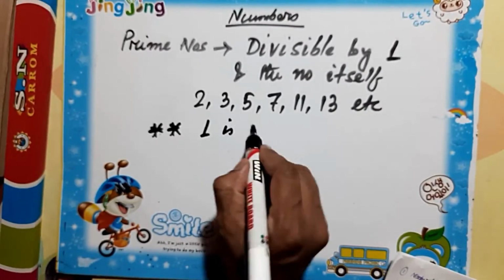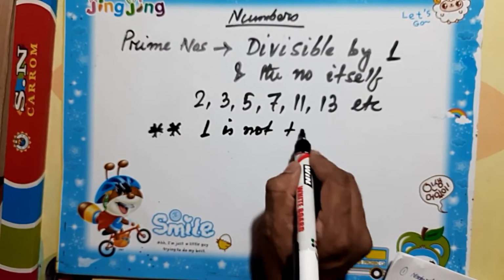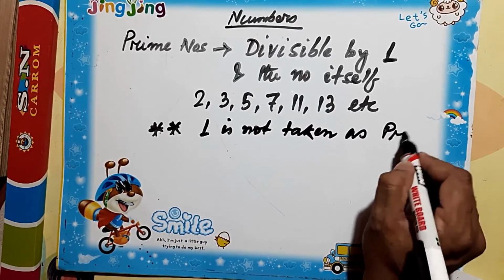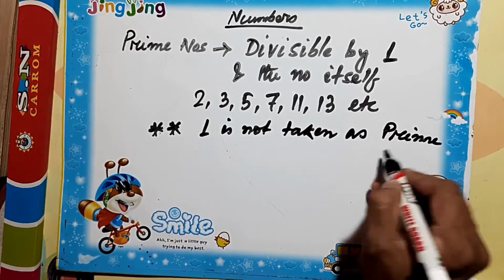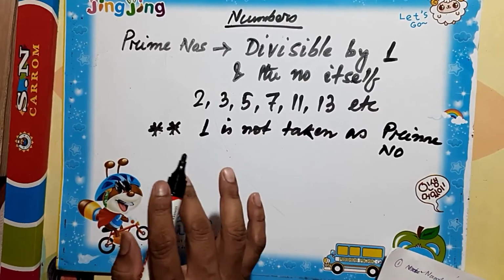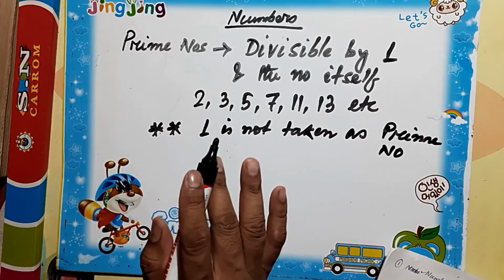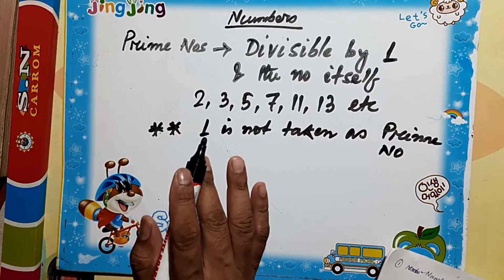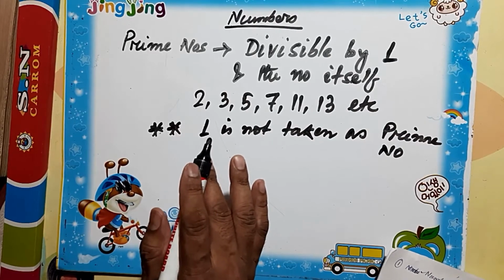Normally, 1 is not taken as a prime number. So, except 1, the numbers which are divisible by 1 and the number itself are called prime numbers.